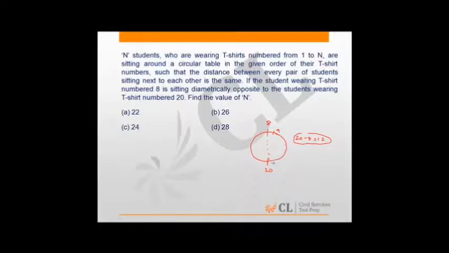So if I look at numbers from 19 to 8, you find that there are 11 numbers on this half, 2 along this diameter, and there will be 11 on this side. So in fact totally there will be 24 people. Hence the appropriate answer is 24.